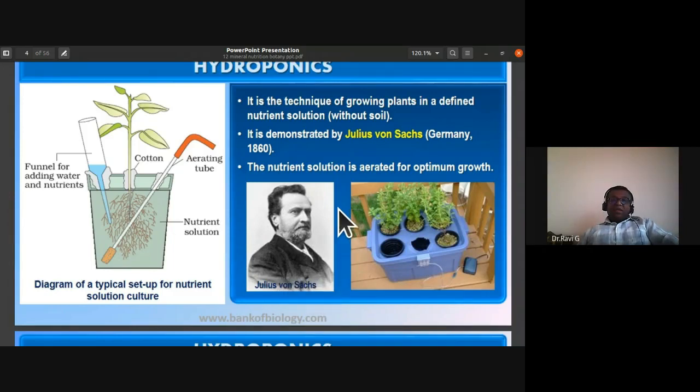So long back he had demonstrated this hydroponics. The nutrient solution is aerated, that is, it is supplied with oxygen for optimum growth, because even the roots require oxygen for their respiration.